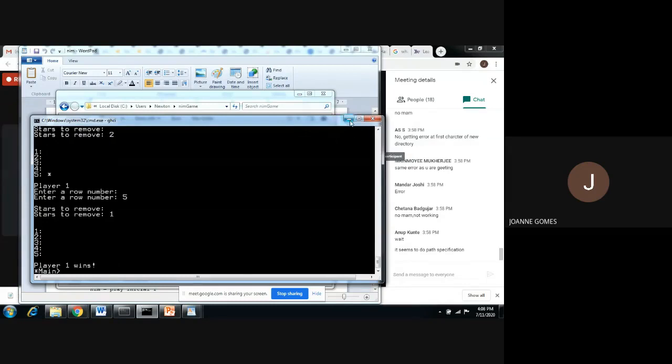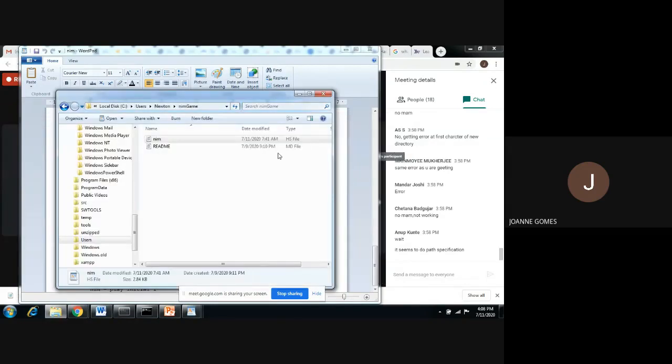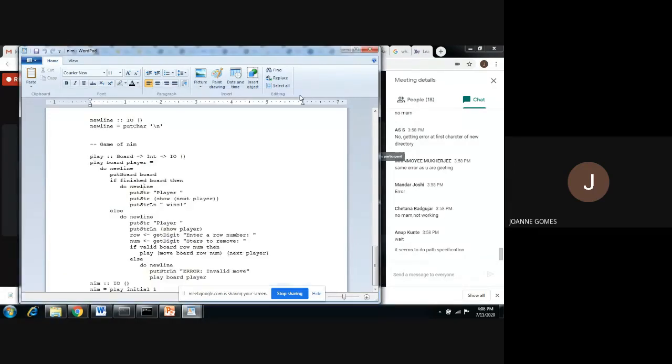So that is how this game works, and this is the code available on the net. A number of codes are available, and if you find it easy, you can take it. So that's all from my side. Yes, thank you, ma'am.